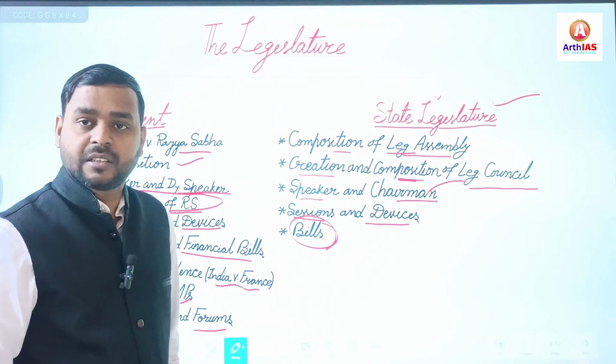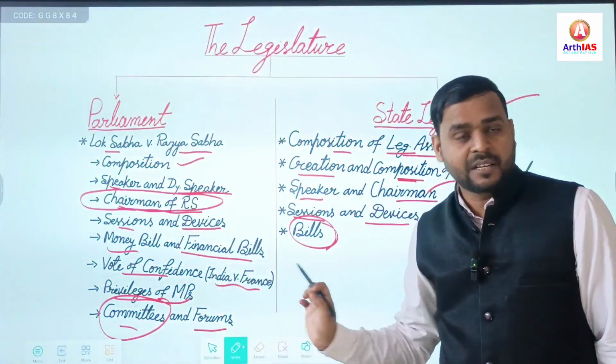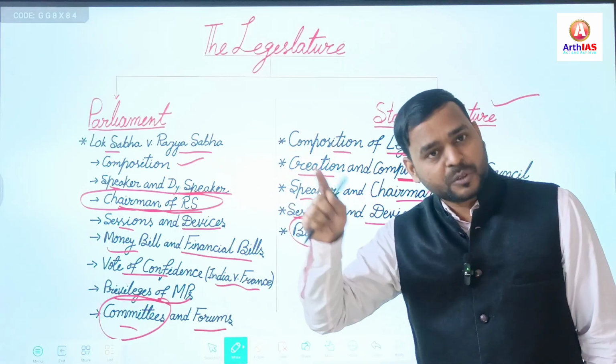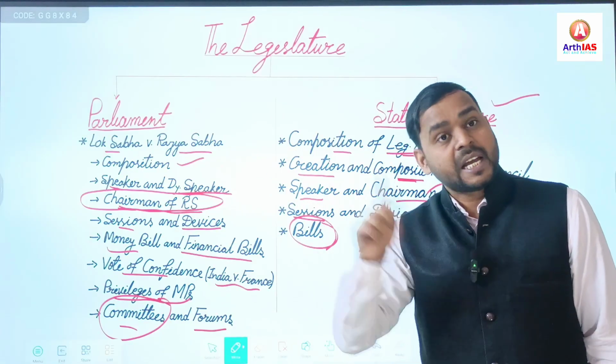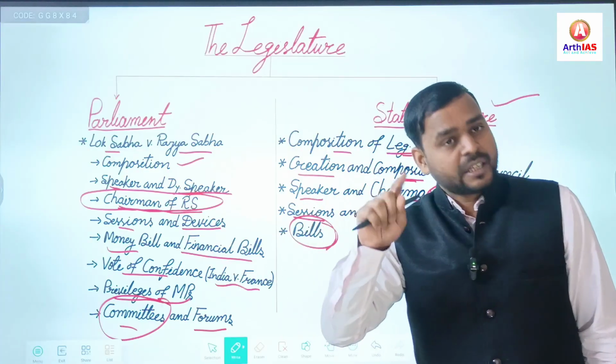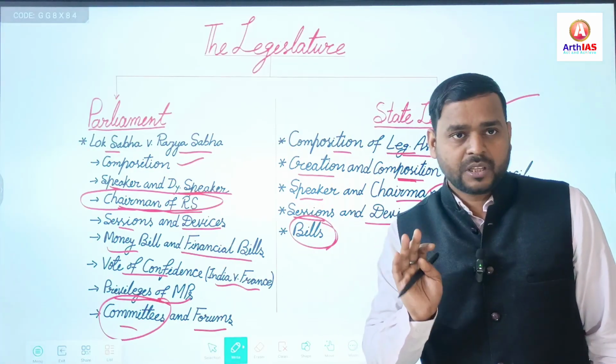Now revise in the same manner as I have said, in parallel: executive of union, executive of state, legislature of union, legislature of state, judiciary at union level, for example Supreme Court, and judiciary at state level, high courts and lower courts.